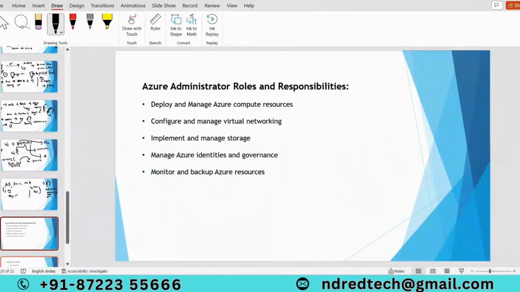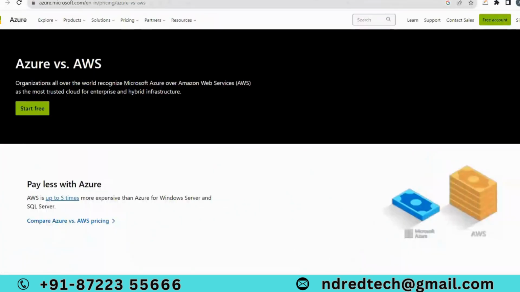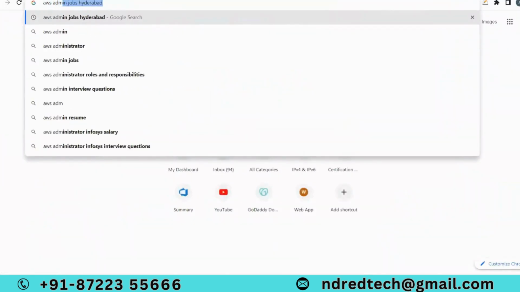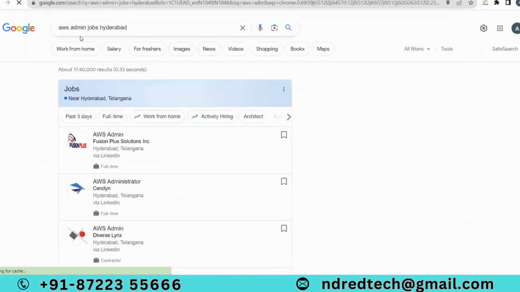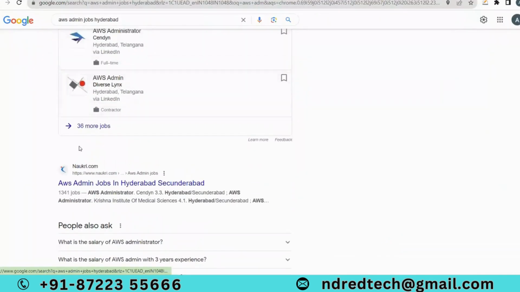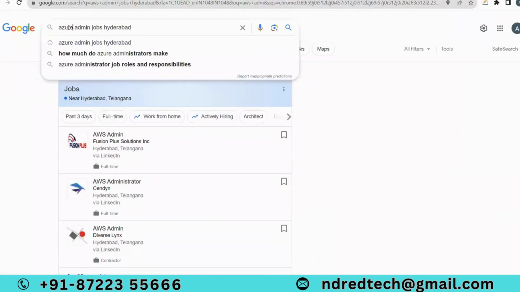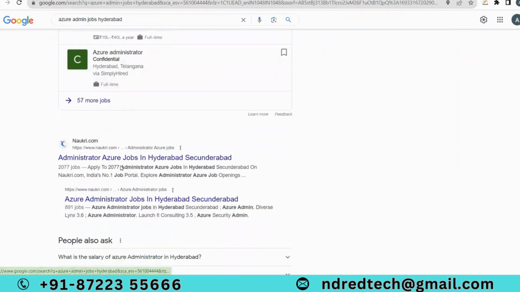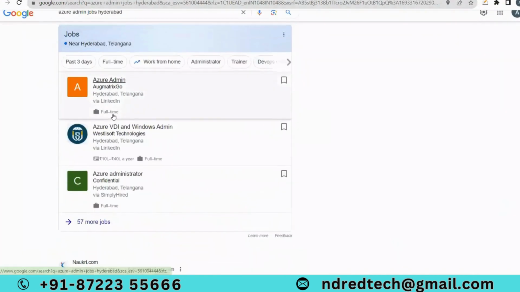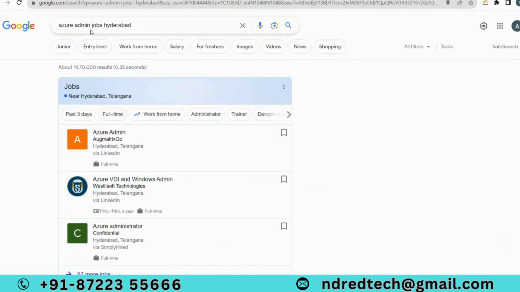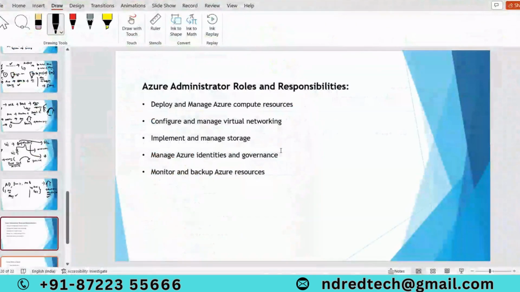If you search for AWS administrator jobs in Hyderabad, I'm getting 36 jobs. If I try Azure admin jobs, I'm getting 57 jobs. Now you can see how much demand there is for Azure administrators compared to AWS. Previously, we used to have demand for AWS, but nowadays Azure is becoming more popular because of the benefits it provides.